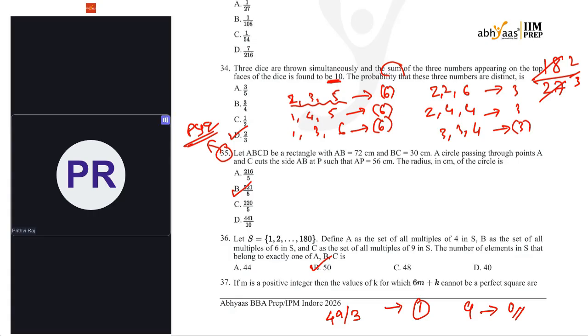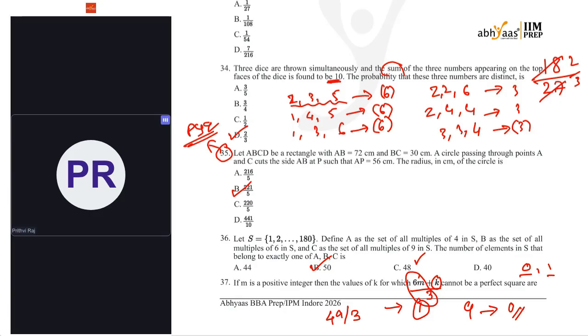That is the only thing for a square. So if a number is giving a remainder of 2, will that be a perfect square at any cost? No. Now if I divide 6m plus k by 3, will 6m divide by 3? Yes, perfectly. What about k? k should give either 0 or 1 as remainder, then only it can be a perfect square.